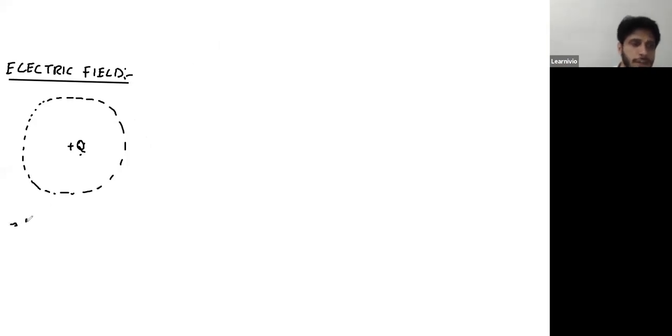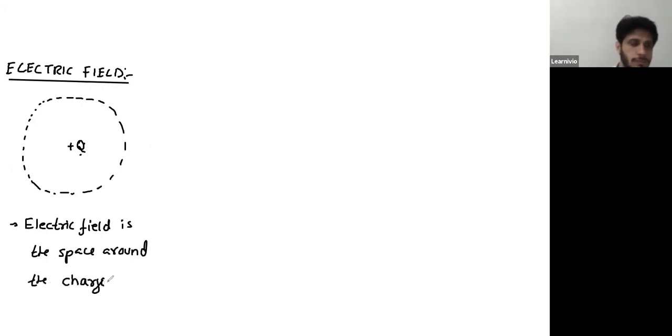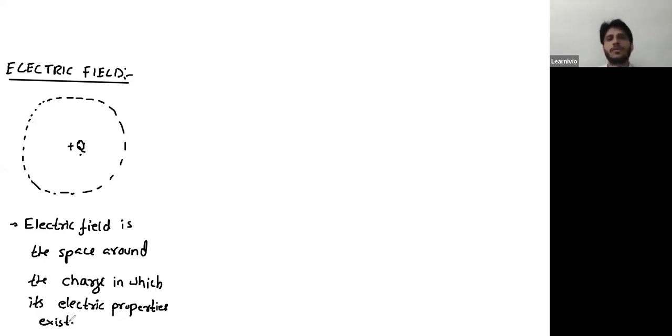So electric field can be defined as the space around the charge in which its electric properties exist. So electric field is simply the space around a charge, and within that space, electrical properties of the charge exist.